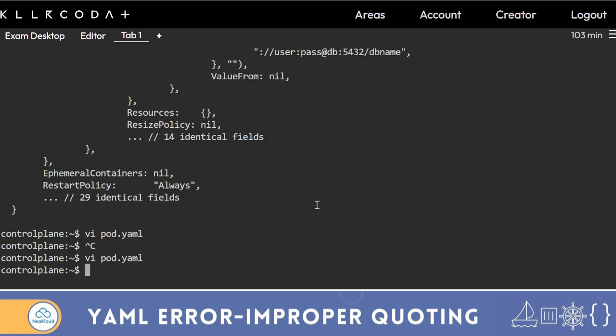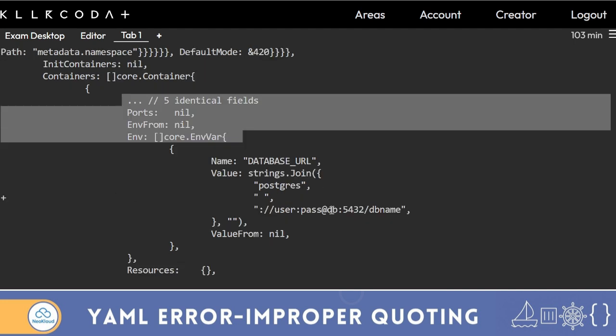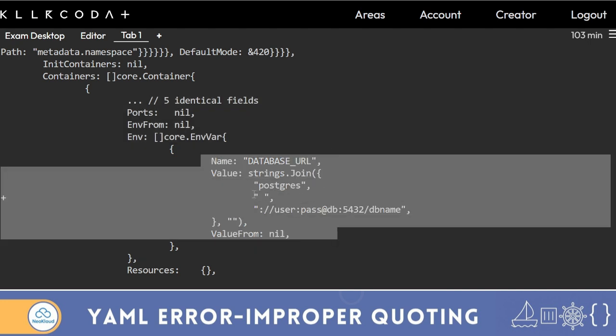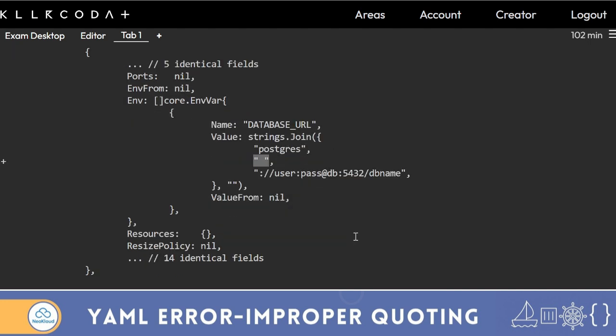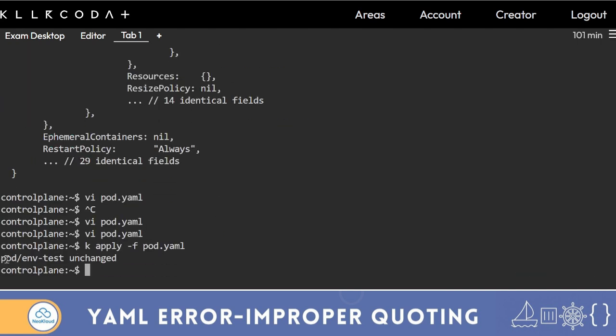If you have time, look at the env test is invalid message, and you will find one additional thing. Here one space is already there which is not expected. In a JSON file space doesn't matter, but here an additional space is inserted in between postgres. So just make this correction in the DATABASE_URL, then apply pod.yaml. Now the pod is unchanged, which means the pod is there only.